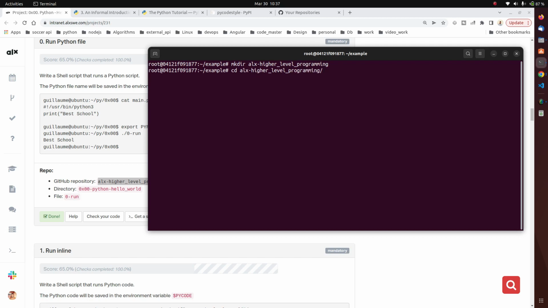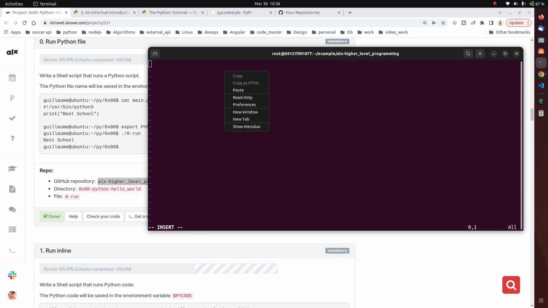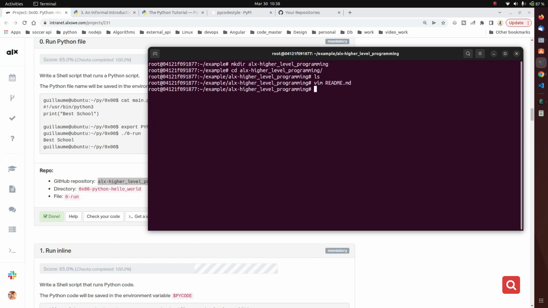Okay, so the first thing we want to do, you can see if I do ls, nothing is inside. The first thing we should do is to create our readme.md file. So I'm going to do vi readme.md. So it should not be empty. Okay, escape. So you can see mine is not empty, so I just saved that. You can see we now have our readme.md file.